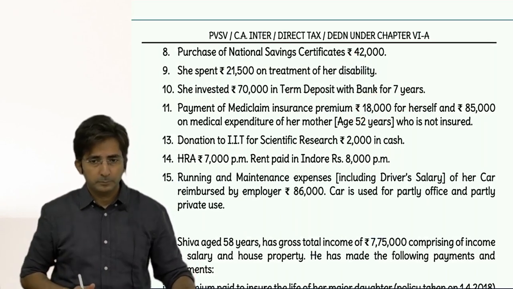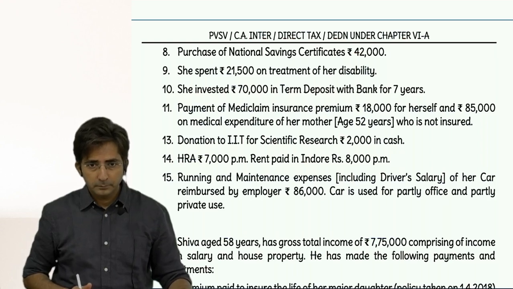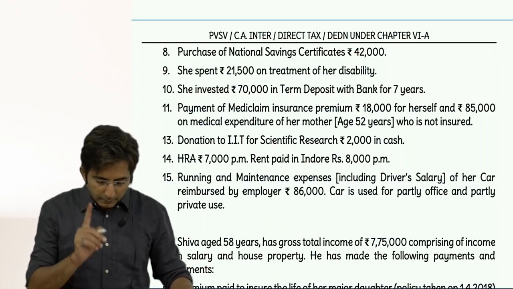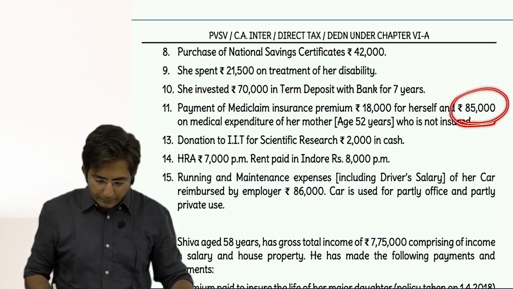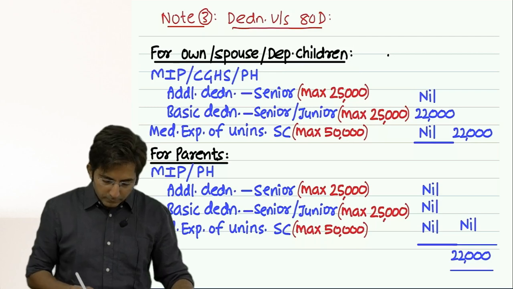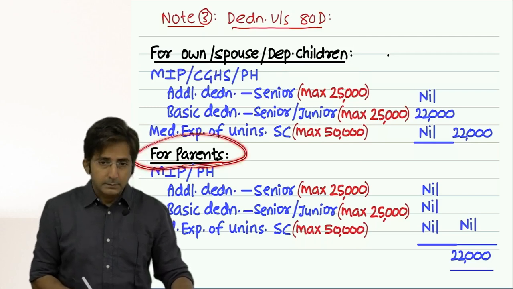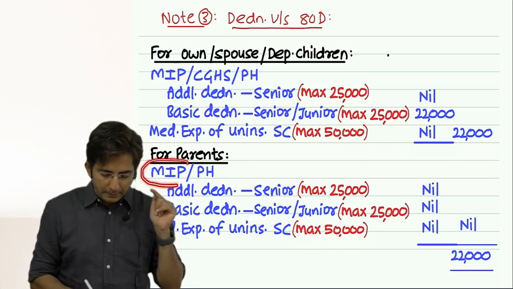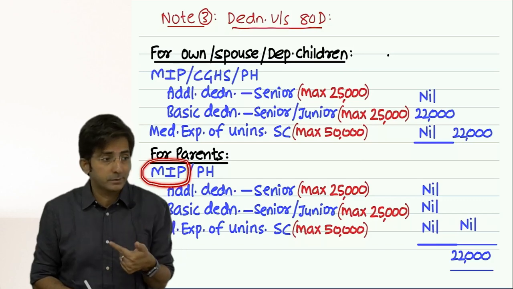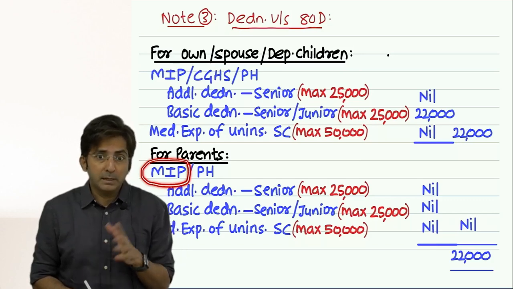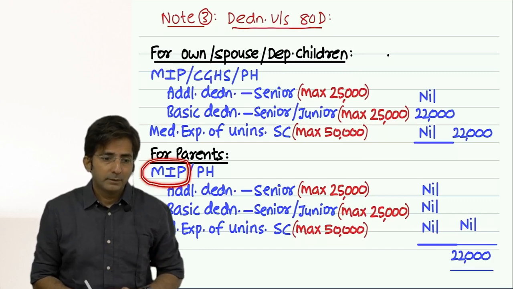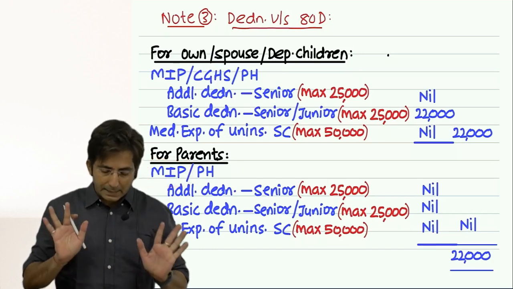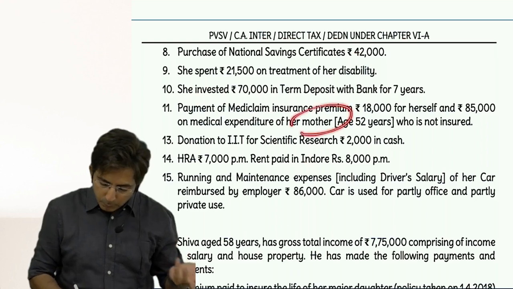85,000 का अमाउंट है तो वो पेरेंट्स में वो बेसिक में तो आएगा. No, see, look here. His doubt is what, this 85,000 should come in parents. See, for parents, when do you get deduction? Check. Either you pay Mediclaim insurance premium, insurance. And our question says that mother is uninsured. Okay. So, parents are seen in the question. I understand mother is parent.